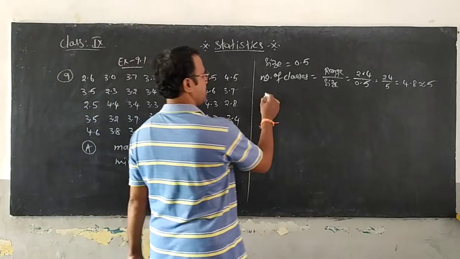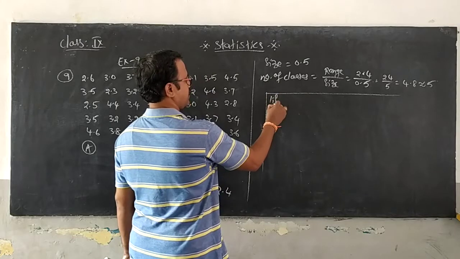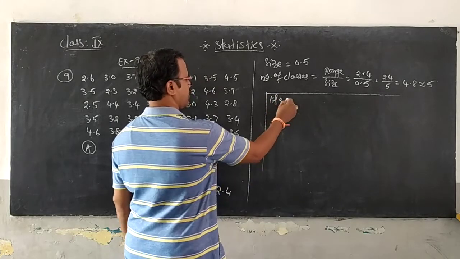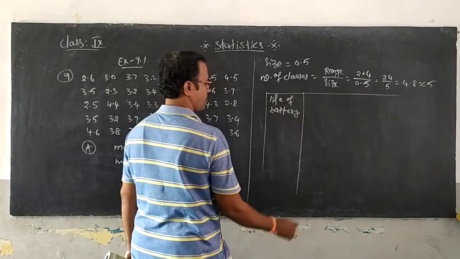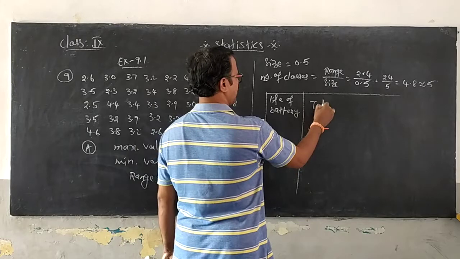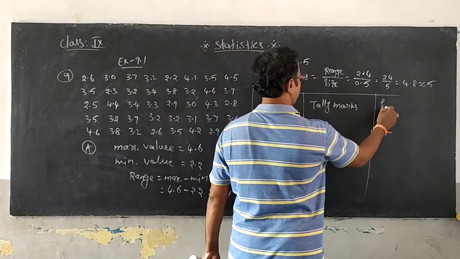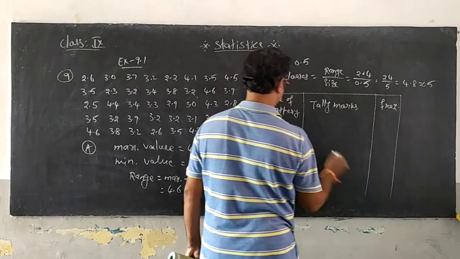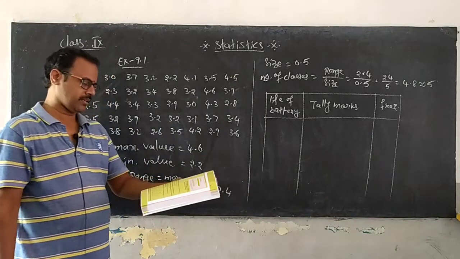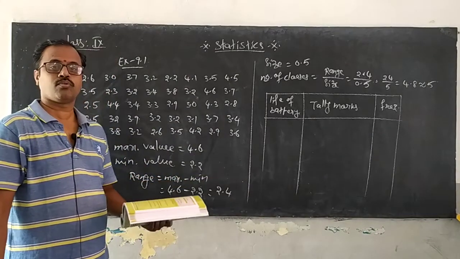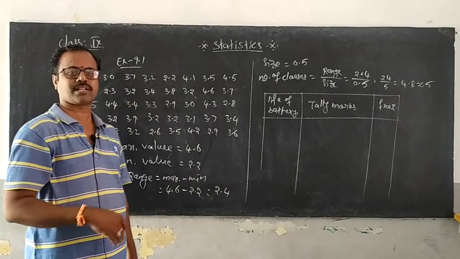Okay, now we are going to construct the table. The first column is life of battery, the next is tally marks, and next is frequency. They asked you to take exclusive classes. Exclusive classes means the maximum value of a class must be used in the next class.